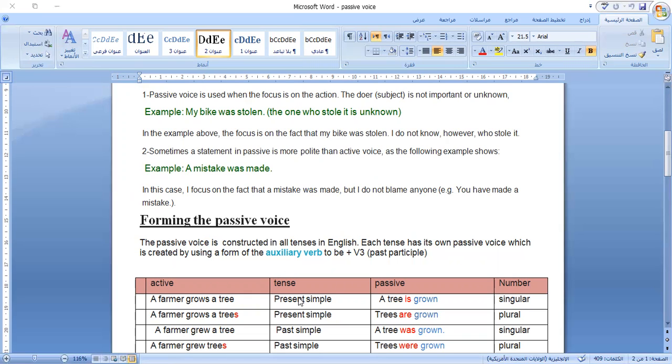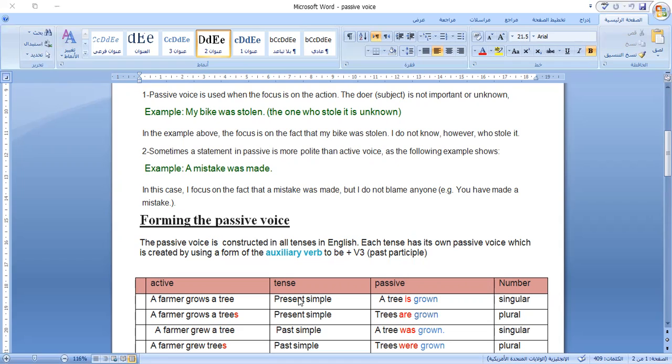Okay, verb to be. Even if you have verb to be in the sentence, you need to bring another verb to be from your pocket. In case of the continuous form, for example, she is cleaning the house, is is verb to be. I need to bring another verb to be, and I say the house is being cleaned. So I bring verb to be in the present continuous. This is what I mean when I say, even if there is verb to be in the sentence, you need to bring another verb to be from your pocket and use it in the sentence.